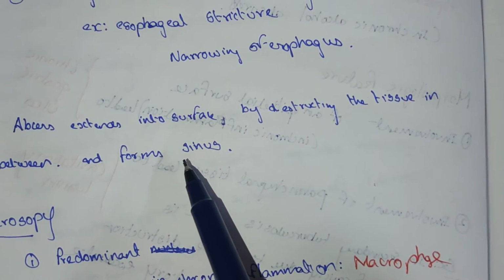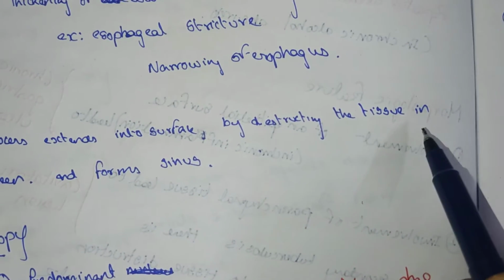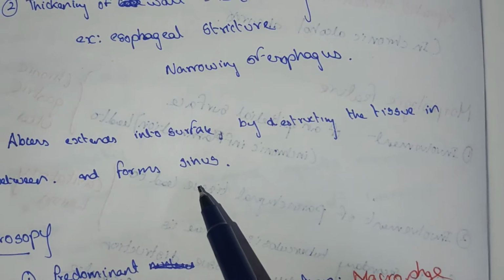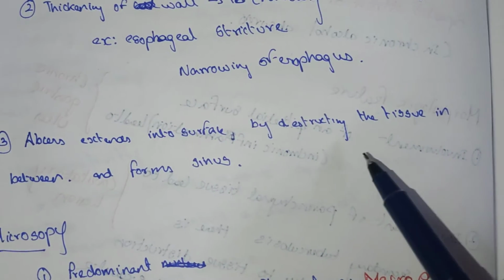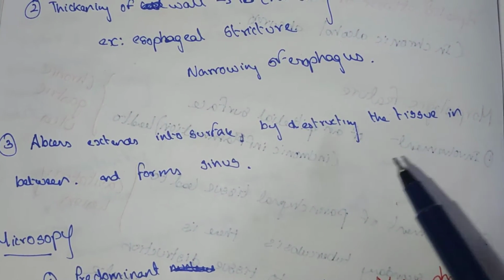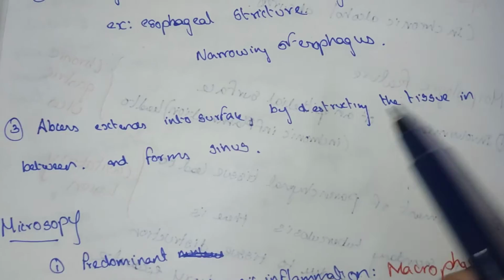An abscess extends to the surface by destroying the tissue in between, in the form of a sinus. The abscess enters into the tissue, destroys it and forms a sinus.